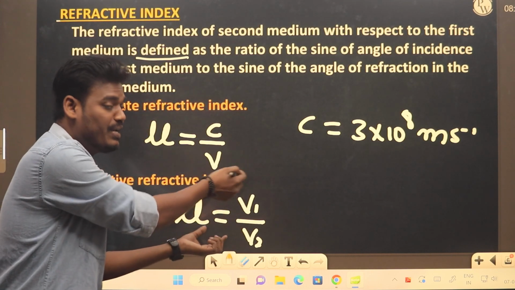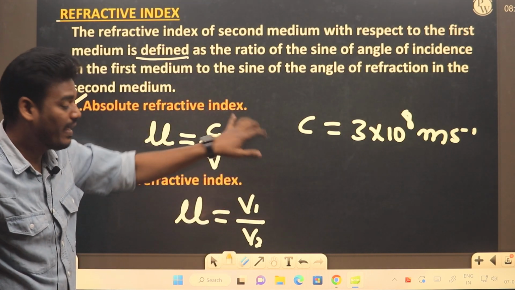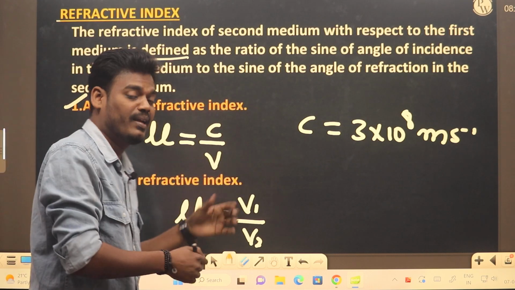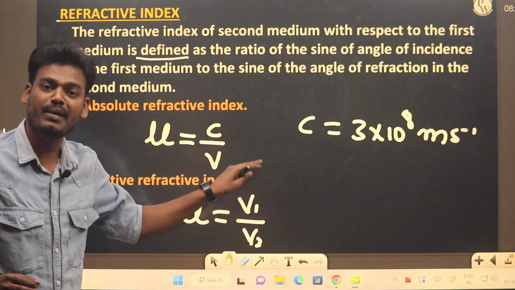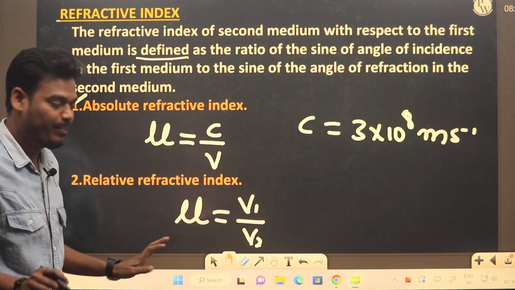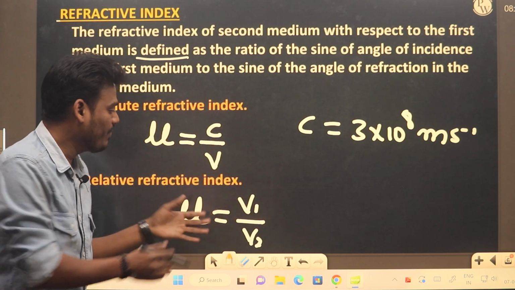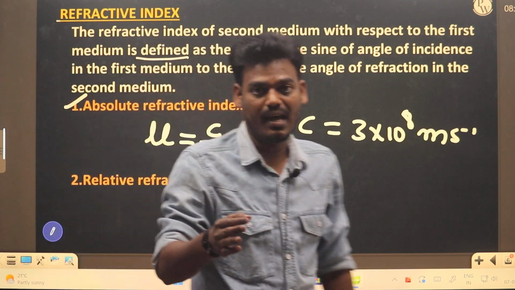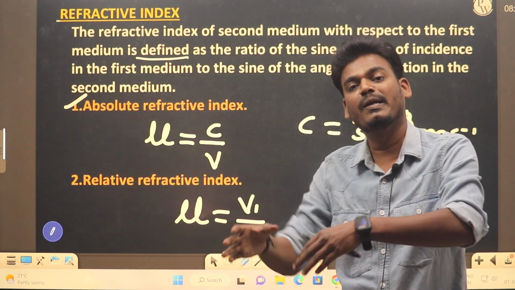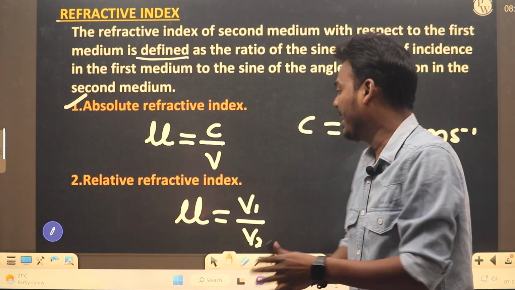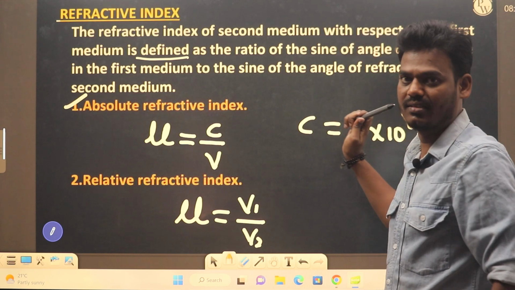Here both are in mediums only. Yes, of course air is also a medium, but here we are considering particularly the air or vacuum medium. Is it clear? If we consider water as well as glass, any transparent medium other than air, then we call it a relative refractive index.